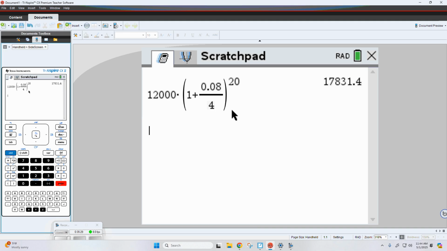Okay. Now, let's go ahead and start to play with this a little bit. Let's keep everything the same, but let's change the number of compounding periods. So here we only did it 4 times a year. Well, why don't we go ahead and do it monthly?